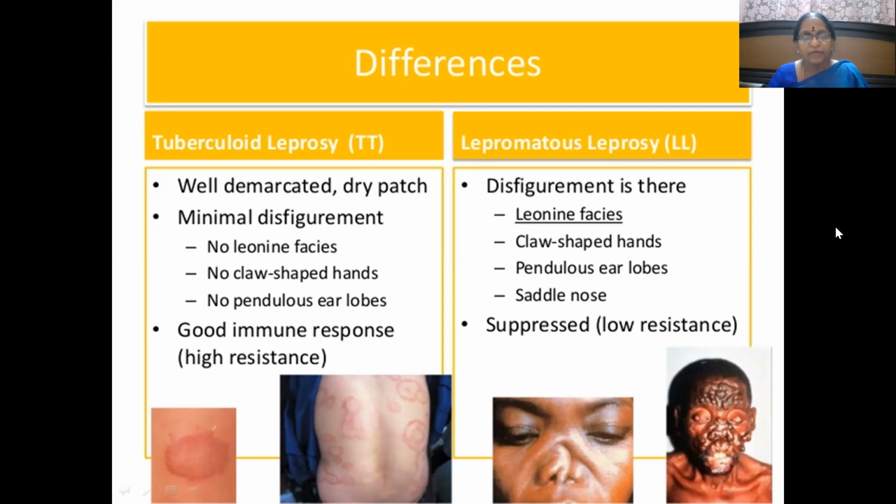In the tuberculoid variety, you don't see any leonine facies, claw hands, foot drops or hand drops, and there are no pendulous earlobes, because there is a good immune response. Whereas because of the low immune response in lepromatous leprosy, you can come across leonine facies, total disfigurement of the face, claw hands, and saddle nose, the cartilage of the nose being eaten away by the disease.